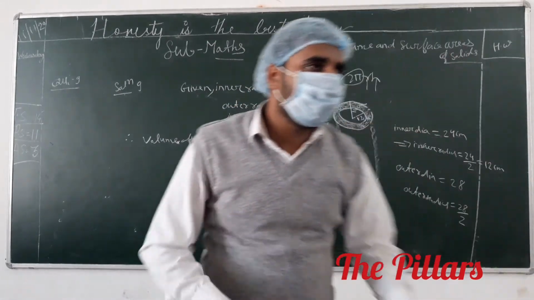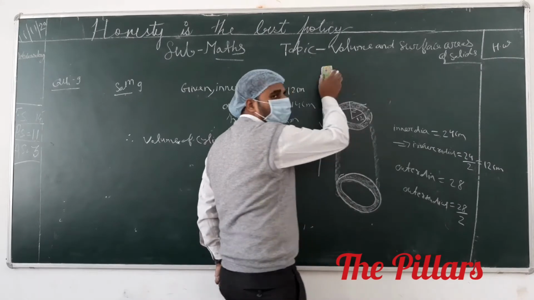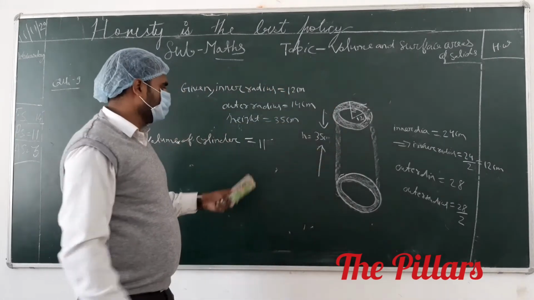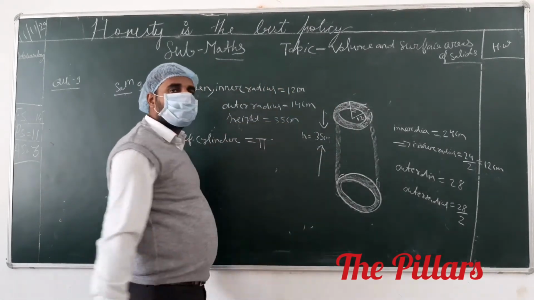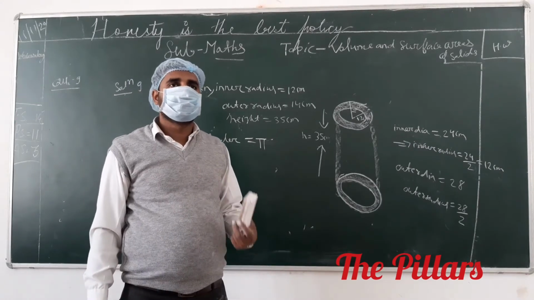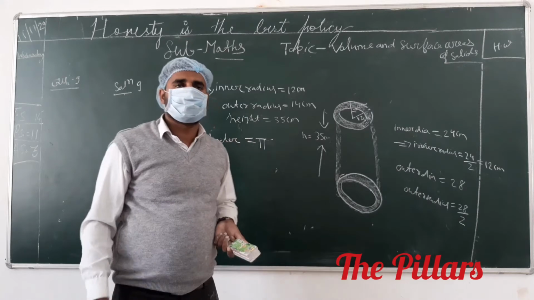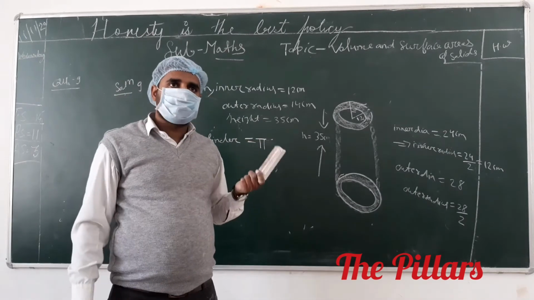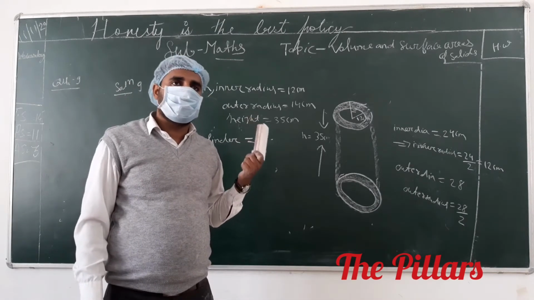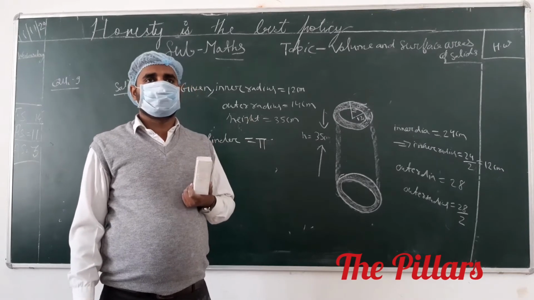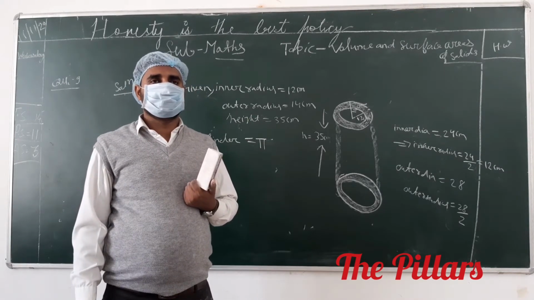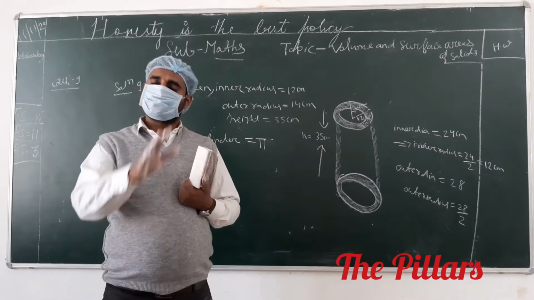What is the volume of our cylinder? Pi capital R square h plus pi small r square h. Sir, I can correct it. Write. What I have to ask first, to give the answer: what is the volume of the hollow cylinder? Pi capital R square h plus pi small r square h.